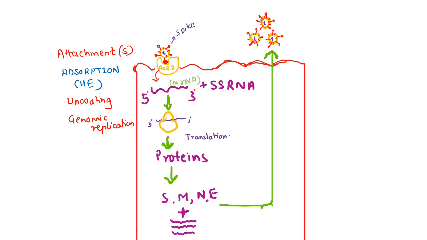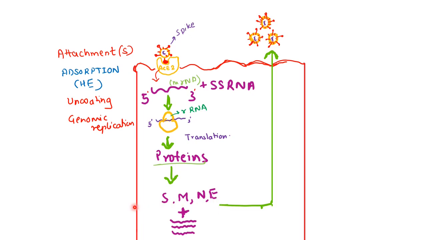Now this messenger RNA, with the help of ribosomal RNA, undergoes translation outside the nucleus to give rise to proteins. Which proteins? These are the major structural proteins, that is the S, M, N and E proteins.